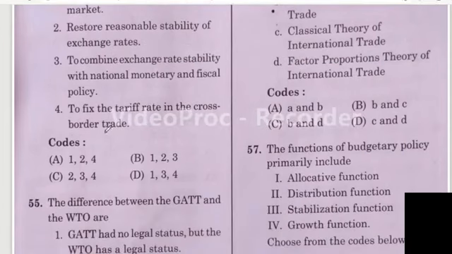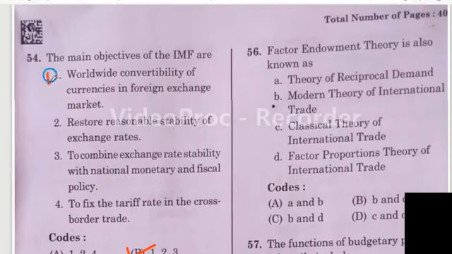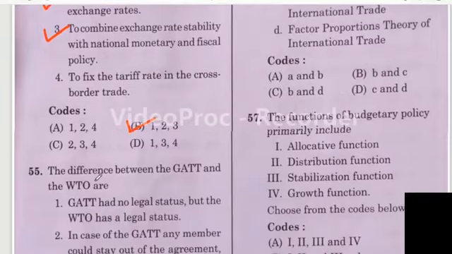Here the right answer is option B. 1, 2 and 3 are correct here. The main objectives of IMF are worldwide convertibility of currencies in foreign exchange market, restore reasonable stability of exchange rate, and to combine exchange rate stability with national monetary and fiscal policy. 1, 2 and 3 are correct here, so option B is the right answer. Next, question number 55.